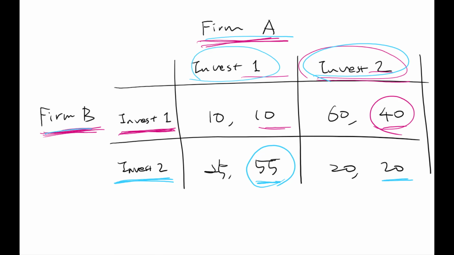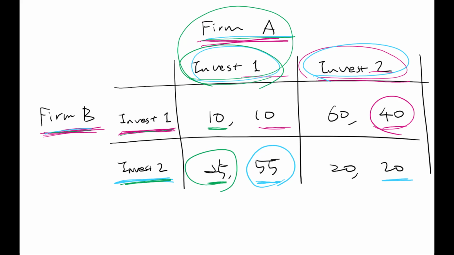What about company B? If company B thinks that company A will do invest 1, company B can receive 10 by doing invest 1 or 25 by invest 2. So company B's best response to company A's investing 1 will be choosing invest 2. But then if company B thinks that company A will actually do invest 2, investing 1 will generate 60 while invest 2 only generates 20. So you can say company B's investing 1 is the best reaction to company A's invest 2, right?